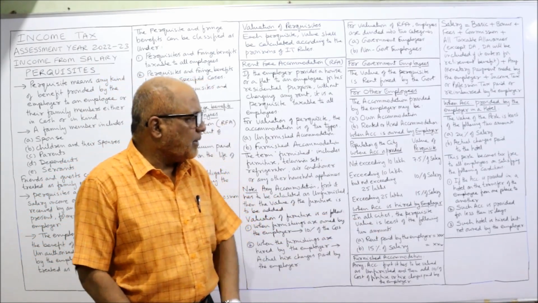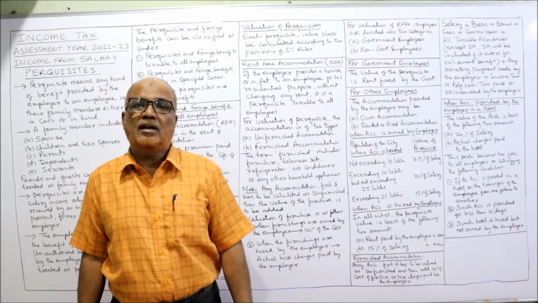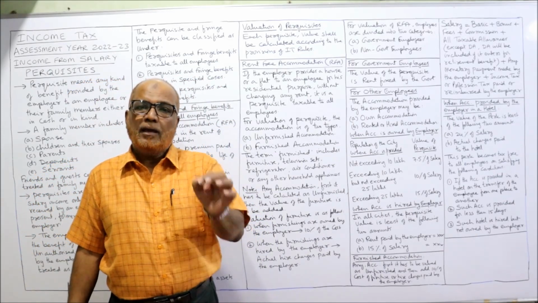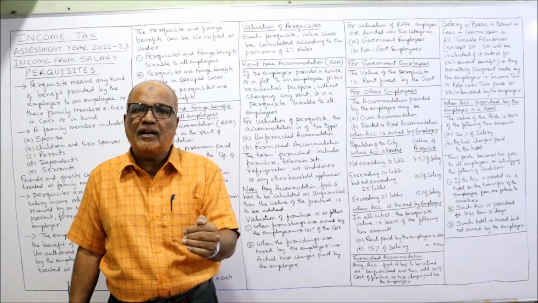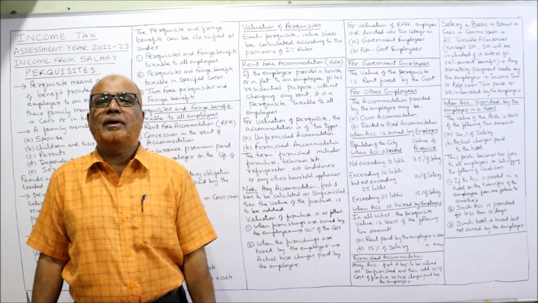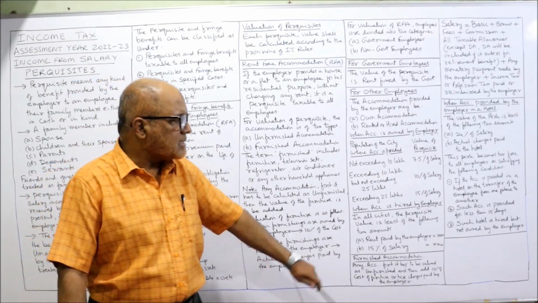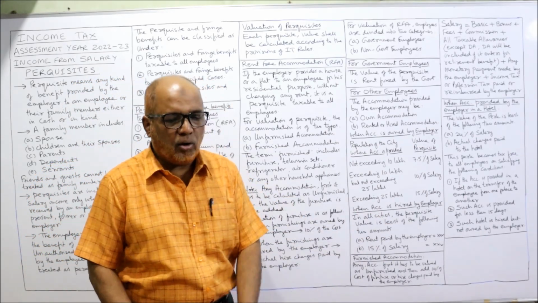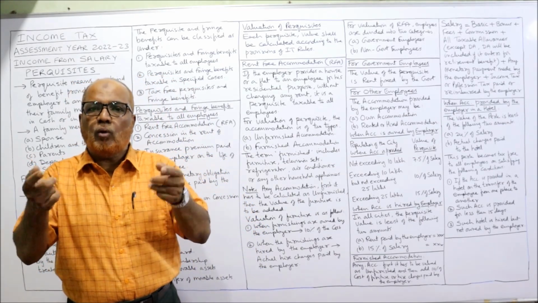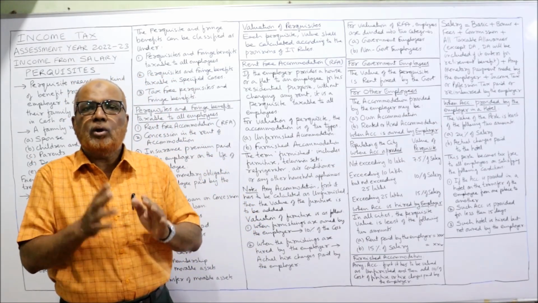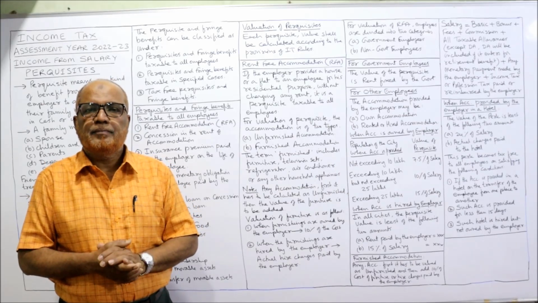Secondly, such accommodation is provided for less than 15 days. Second condition: if the accommodation in the hotel is given for less than 15 days, then only it will be tax-free. Lastly, such hotel is hired and not owned by the employer. The hotel should not be owned by the company. The hotel should be hired, right?